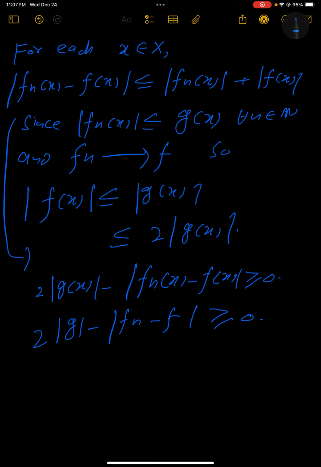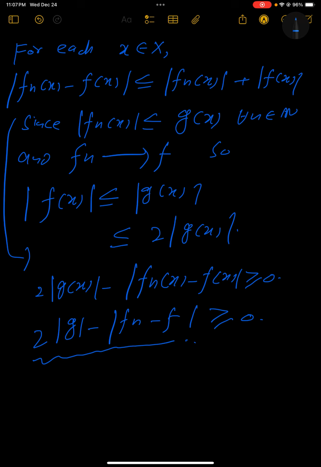Now what do we think about this term? What does Fatou's lemma say? Fatou's lemma says that you have a sequence of non-negative measurable functions. Now fn is measurable, that was an assumption, and it converges to f. So f is measurable, fn is measurable, the difference of two measurable functions is measurable, g is also measurable because g belongs to L1, so g must be measurable.